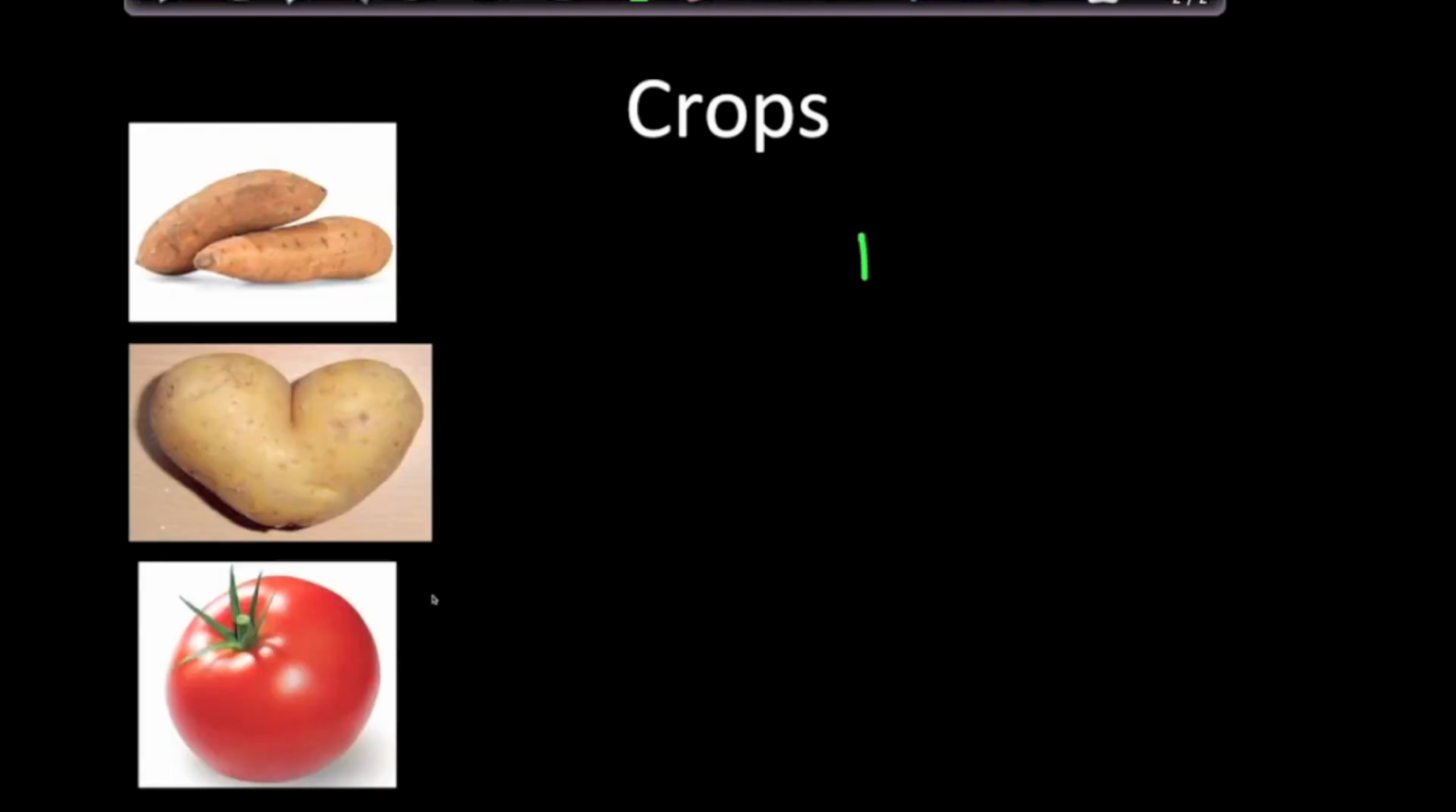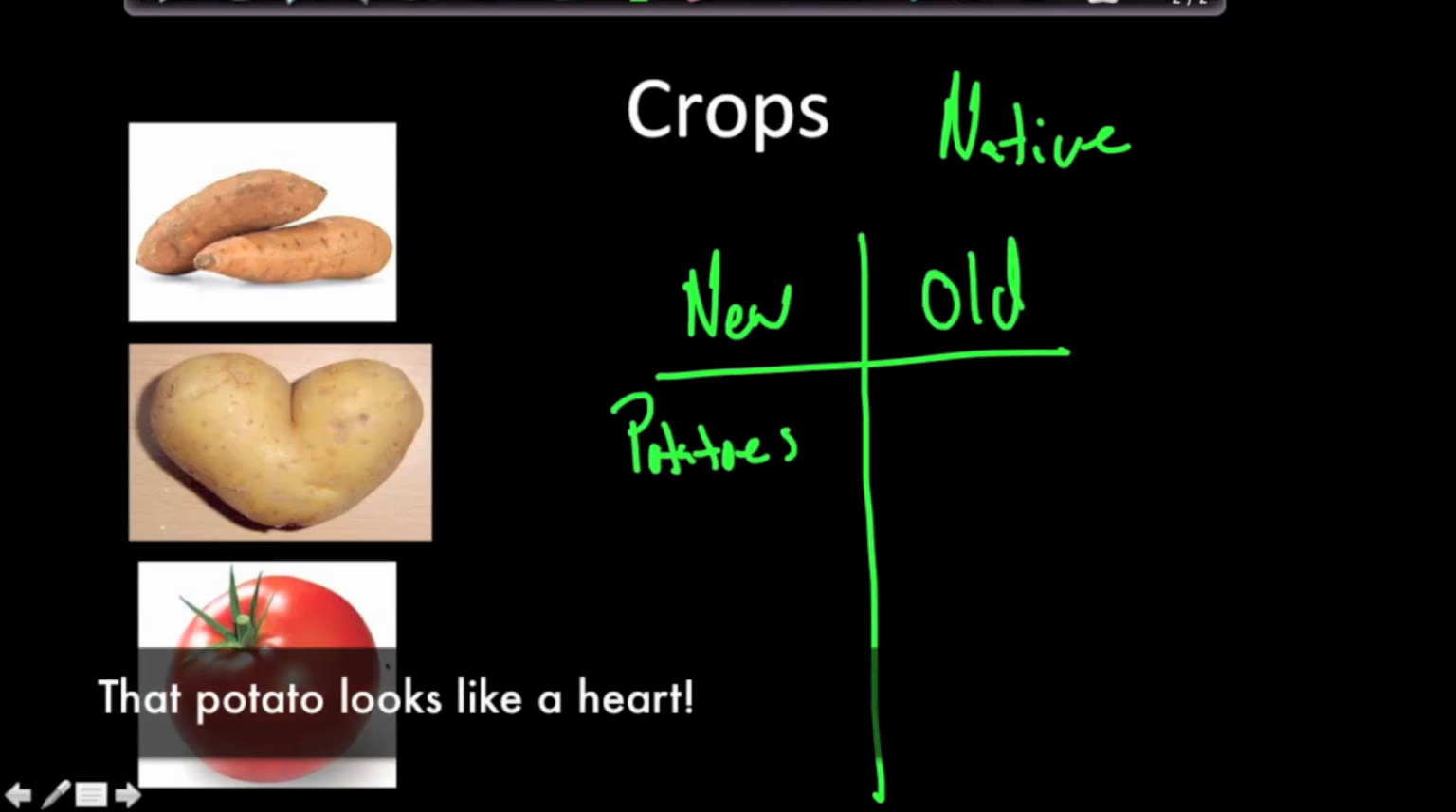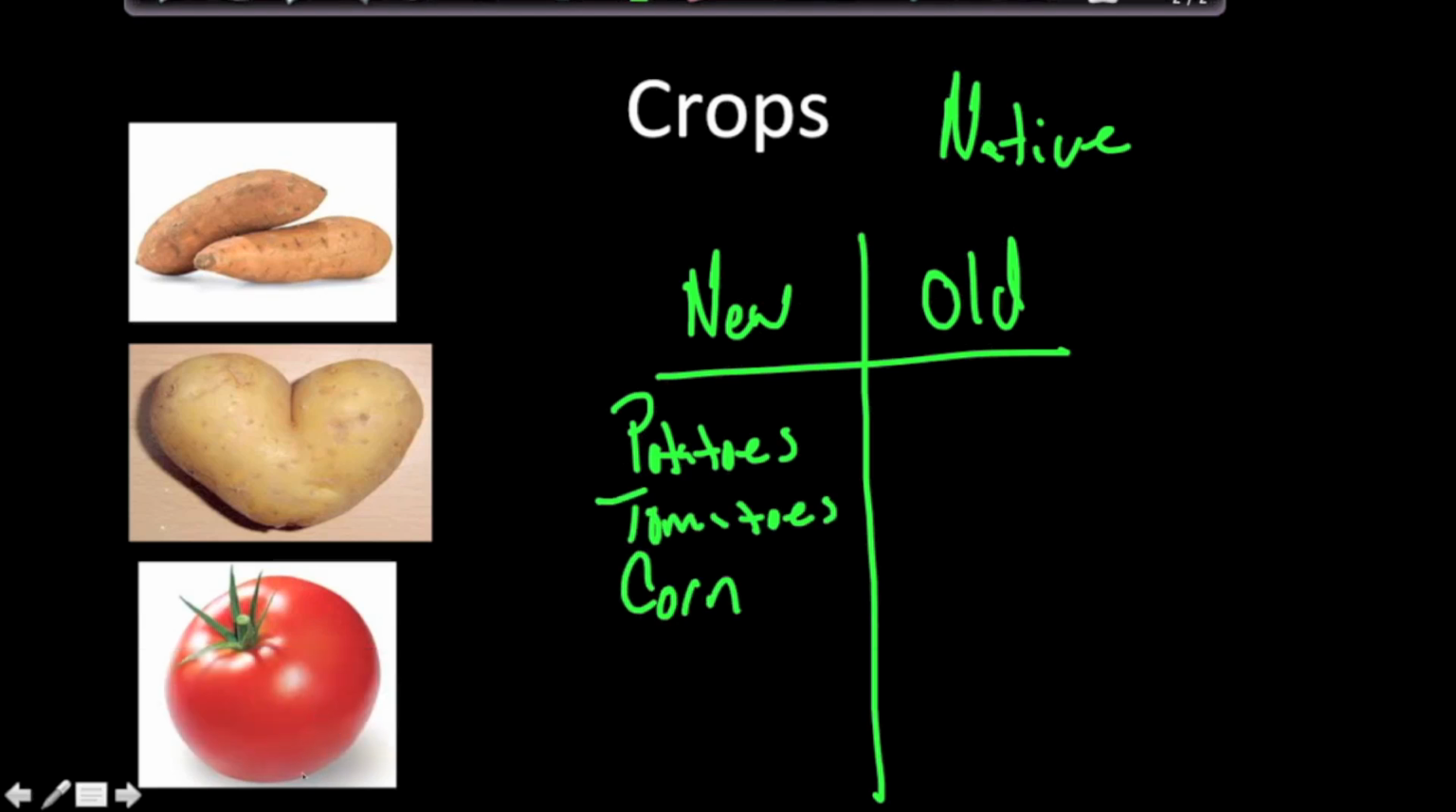Let's talk about the diffusion, or the spread, of crops from the New World to the Old World. So I'm going to go ahead and make a little graph here, and the graph represents what was native to the New World and Old World. So these were already there before the Columbian Exchange happened. So what was already in the New World? You have potatoes, tomatoes, corn, pumpkins, and sweet potatoes.